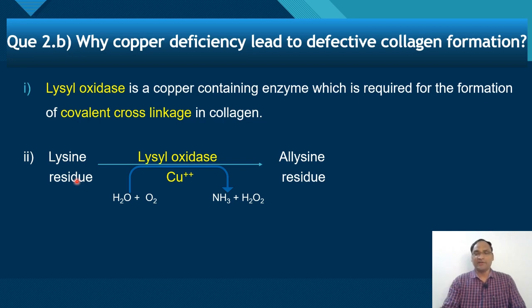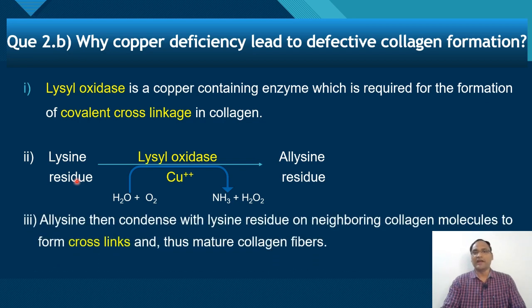In the next step, this allysine residue will condense with another lysine residue on the neighboring collagen molecule. This will lead to the formation of a crosslink. And after the formation of the crosslink, there will be the formation of mature collagen.